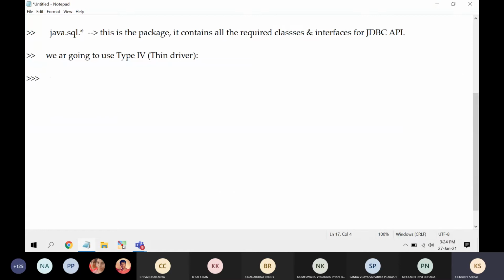What are the interfaces we are going to use? What are the different classes we are going to use?